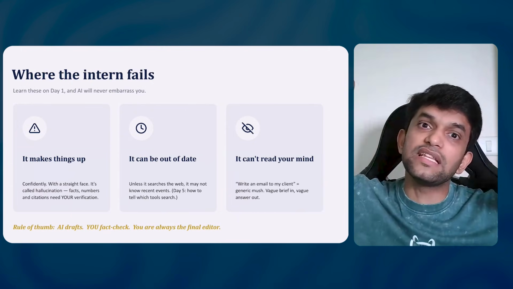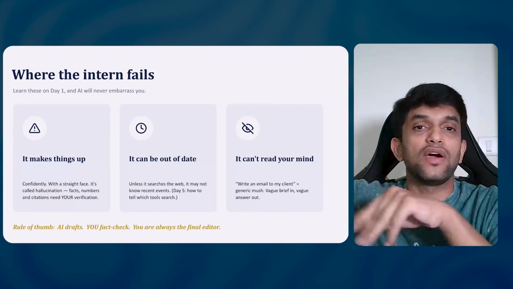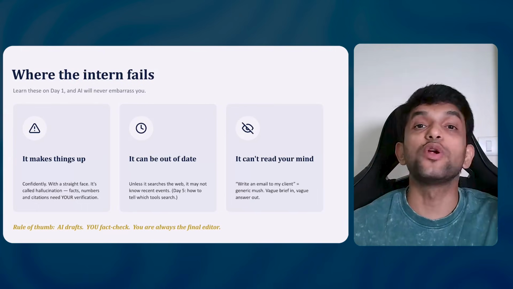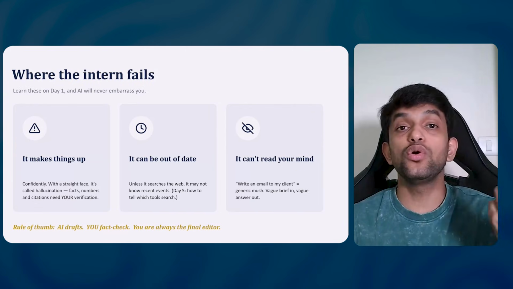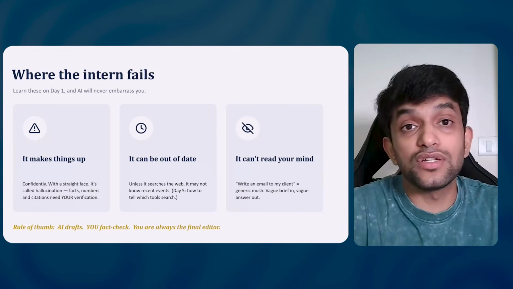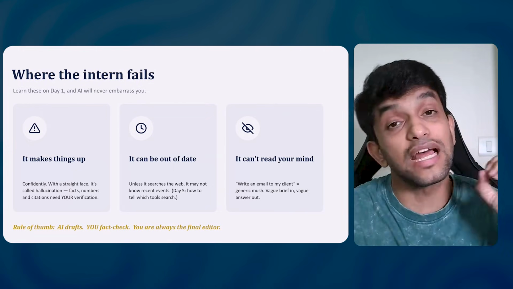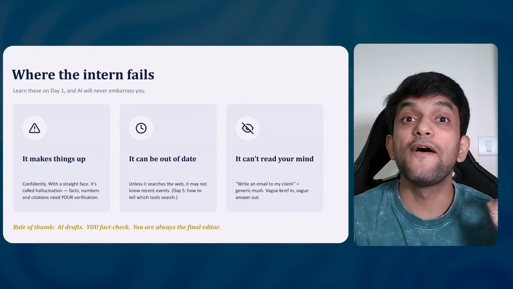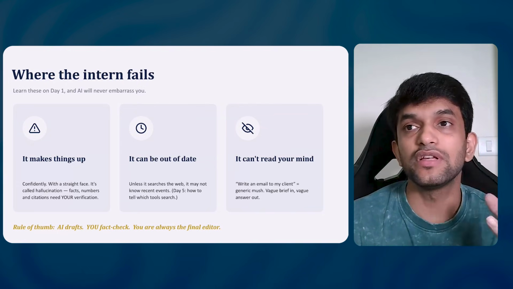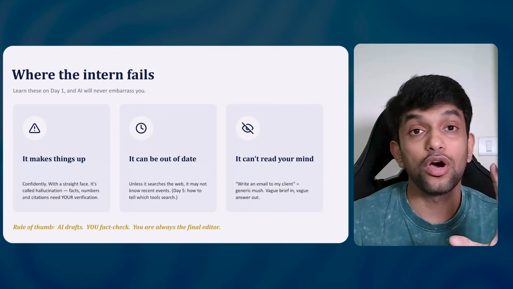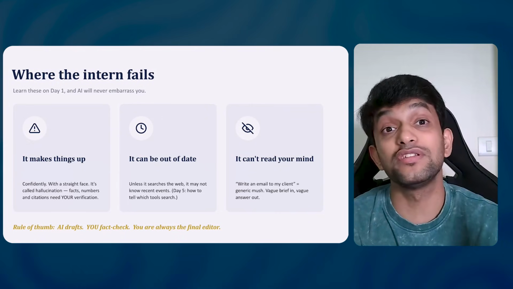It knows everything that is there on the internet up to a certain date. Let's say February 2026, or if a latest model comes, it could be still June 2026. So it knows certain dates. You're like, but I have seen AI giving me answers about recent happenings or recent activities also. That is also true. There is something called as web search feature. All the AI models have it recently. Trust me, you might be like, Amrit, AI is so old. No, AI is a very new technology, guys.